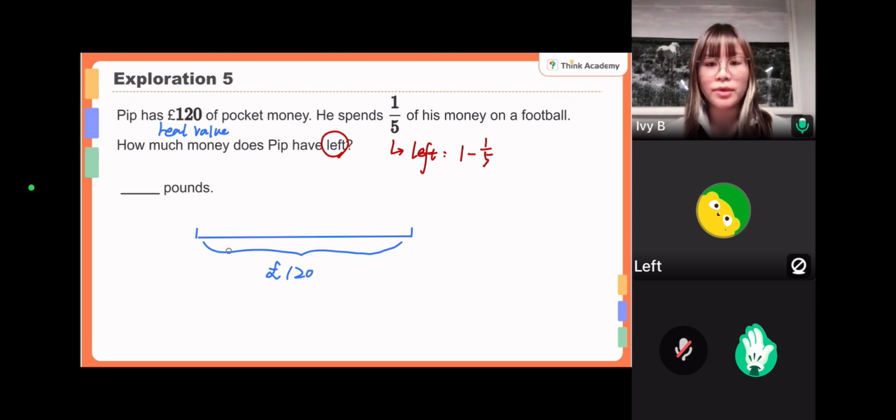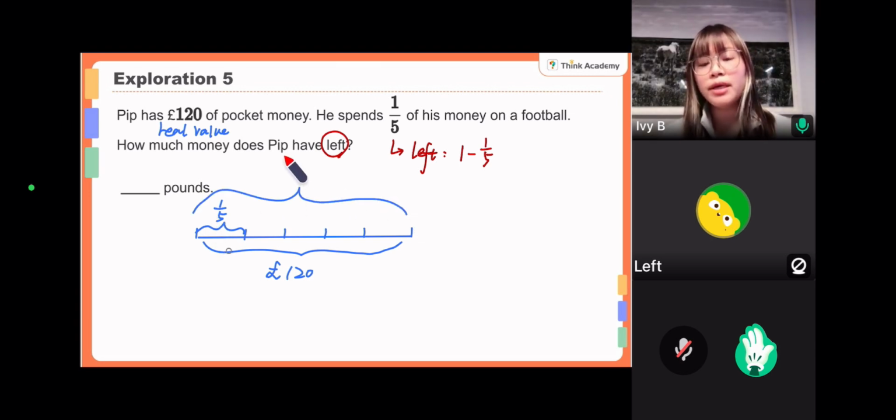But at the same time, because we need to use a fraction to describe the parts, he used 1/5. 1, 2, 3, 4, 5. So he used 1/5 of the money. But this is not the actual value, it's a fraction of the total, right? Then the total can also be expressed as a fraction, that is 5 out of 5. So this is the total as a fraction, and this is the total as the real value. Are we clear?